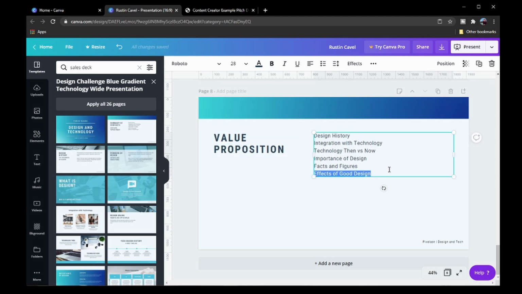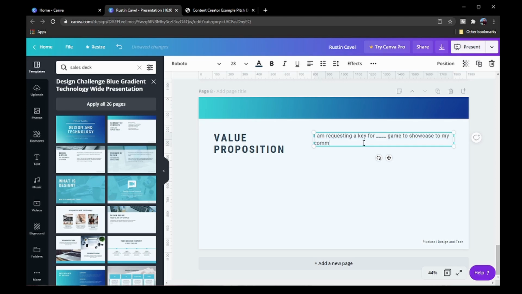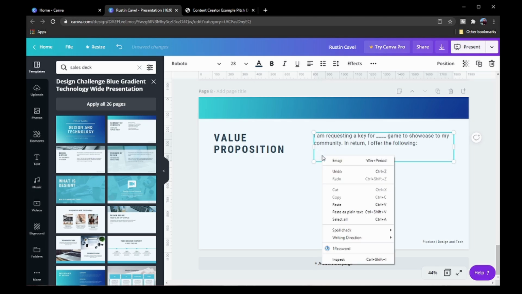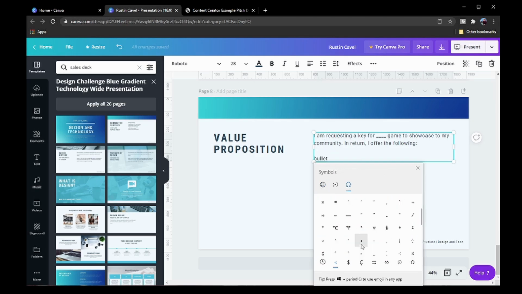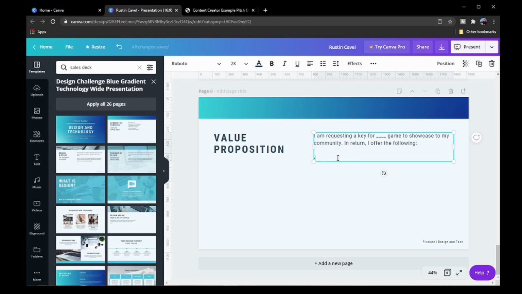In the example of you reaching out to a game studio, let's say that a new game just released and you're requesting a key for it. You could put, I am requesting a key for whatever game to showcase to my community. In return, I offer the following. And then just very quickly bullet. So I'm going to use an emoji here. I'm just going to find a dark bullet here. Quick bulleted list. Honest and thorough review of the game.